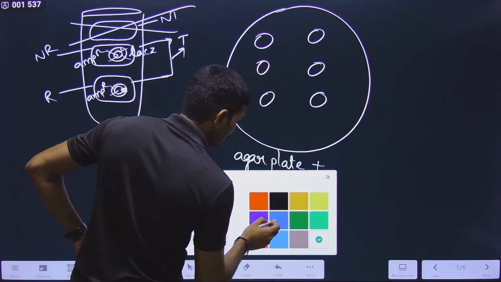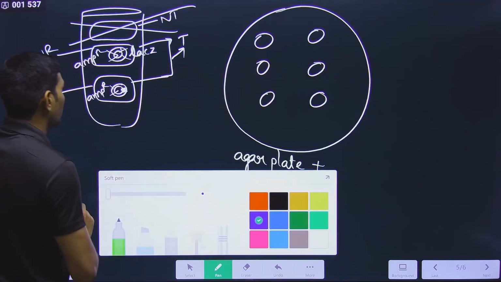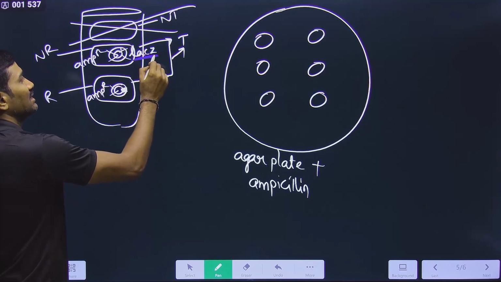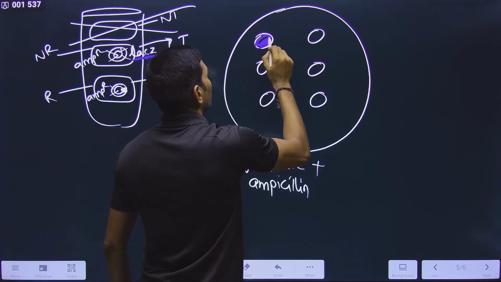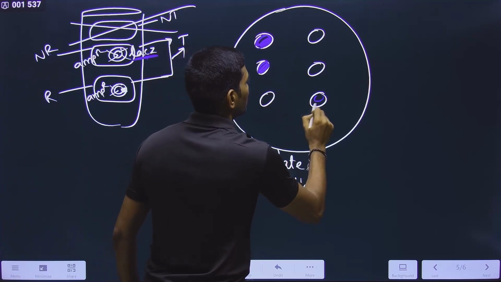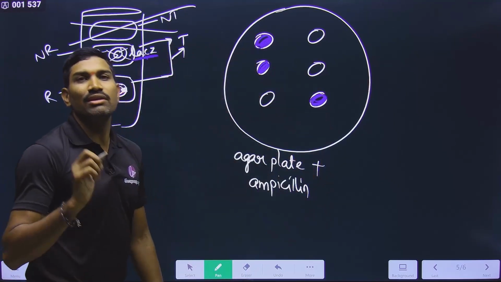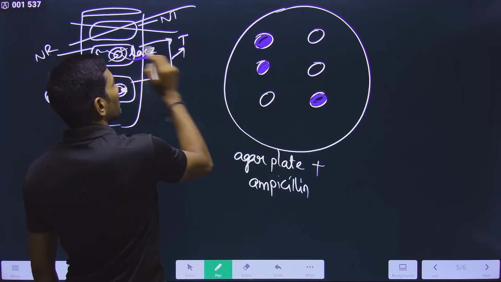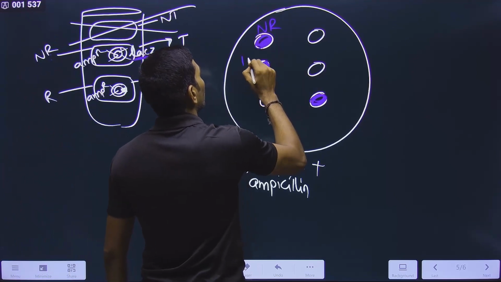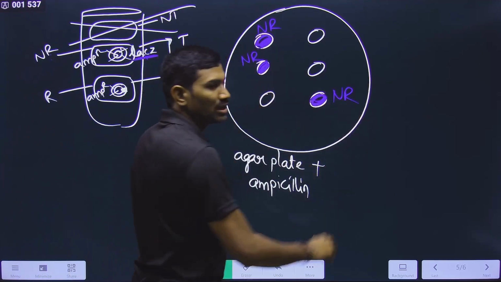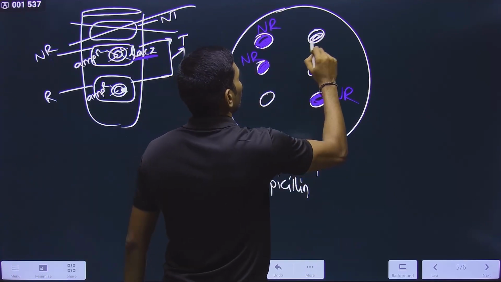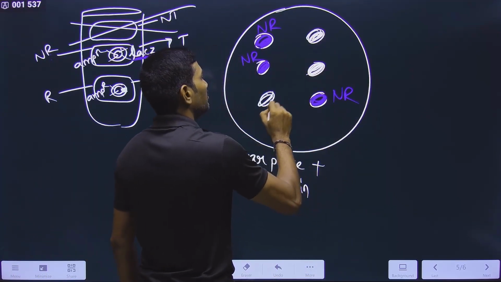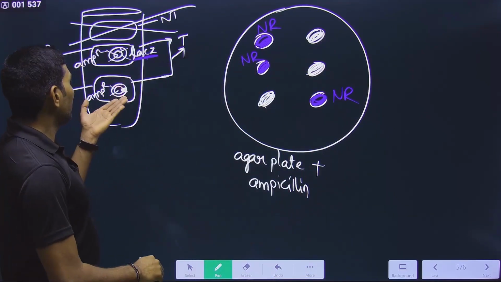First we will see this. I will use this blue color here. Now let us see. Who is having this lacZ? Non-recombinant is having lacZ. Suppose these are the blue color colonies. So who will form the blue color colony? It is the non-recombinant. So blue color colonies are non-recombinants, whereas white color colonies are the recombinants, because they don't have lacZ.